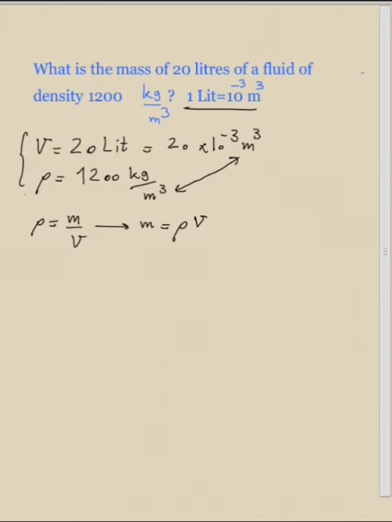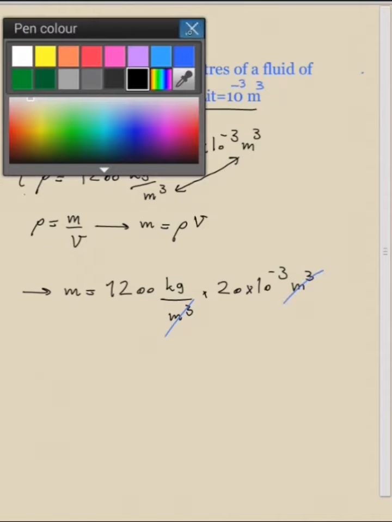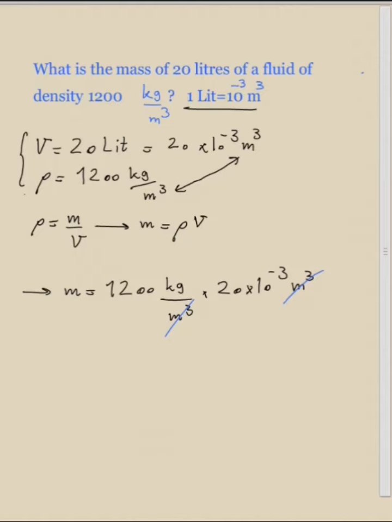So we multiply density by volume. M is equal to 1,200 kilograms per meter cubed times 20 times 10 to the minus 3 meters cubed. As you see now, meters cubed cancel, so if you multiply these three factors, 12 times 2 is 24, and 1000 times 10 to the minus 3 is 1. So the answer is 24 kilograms.